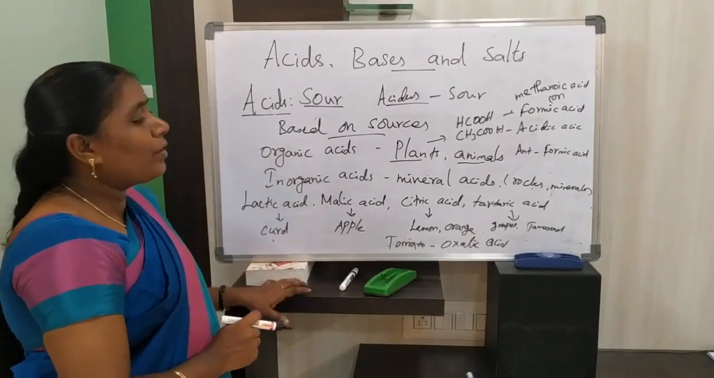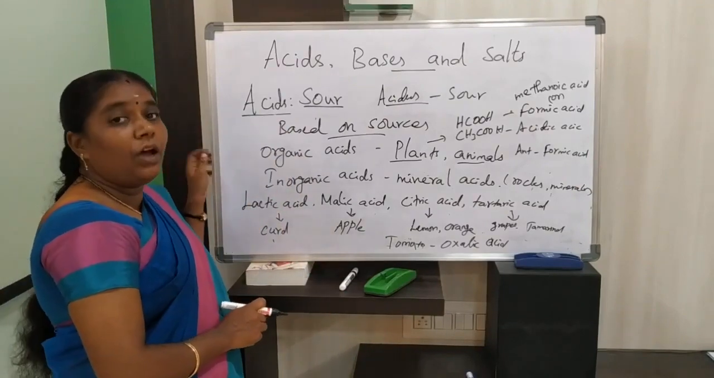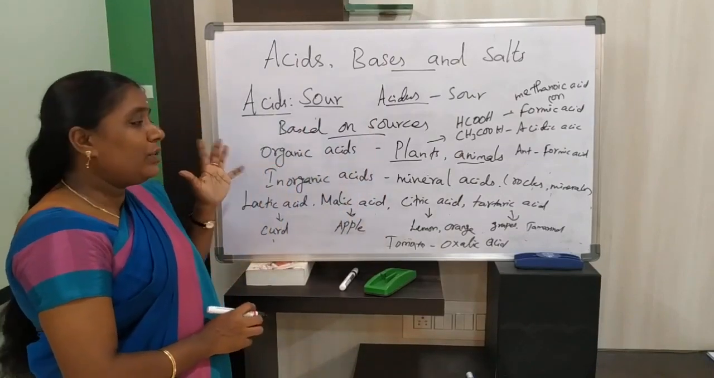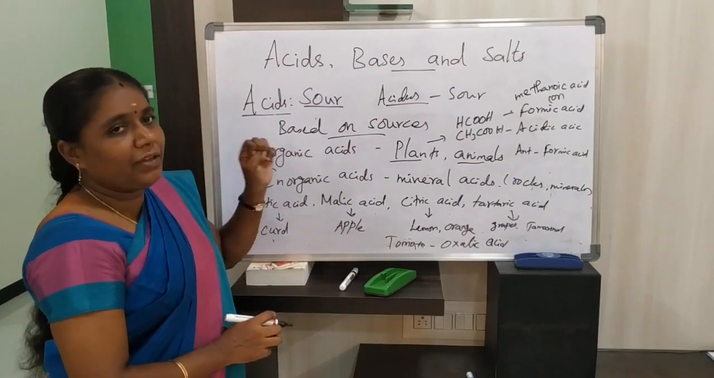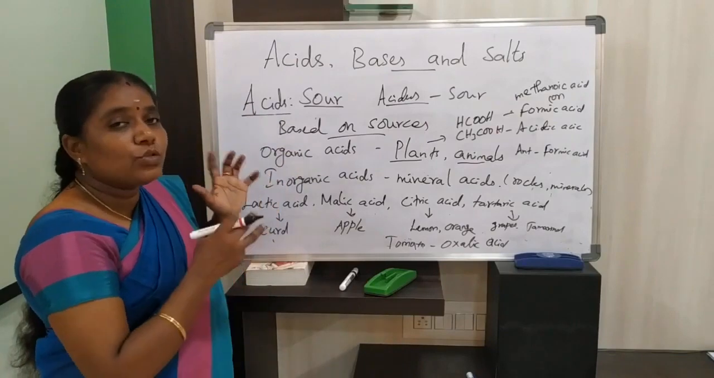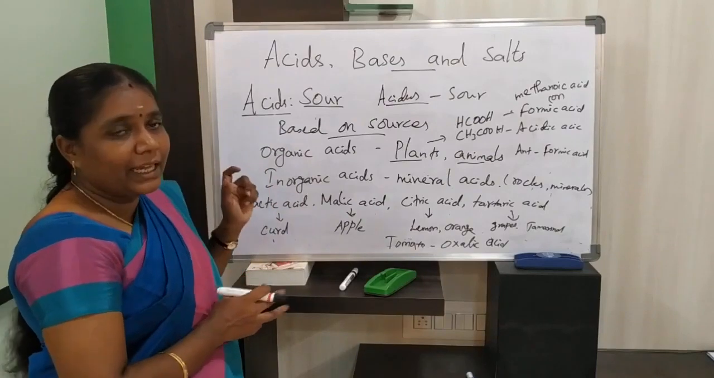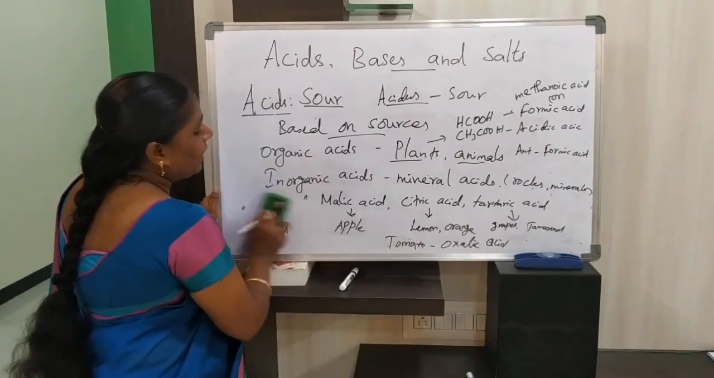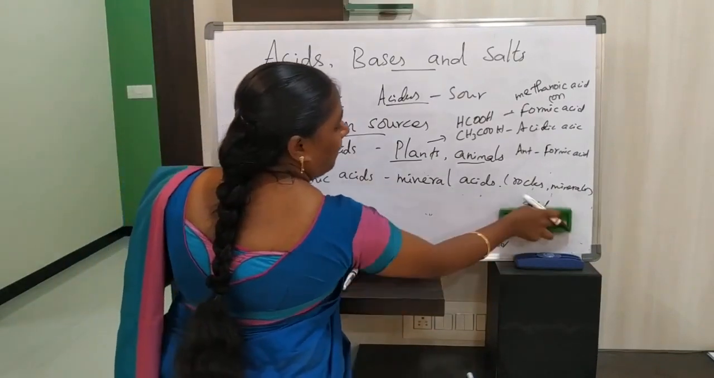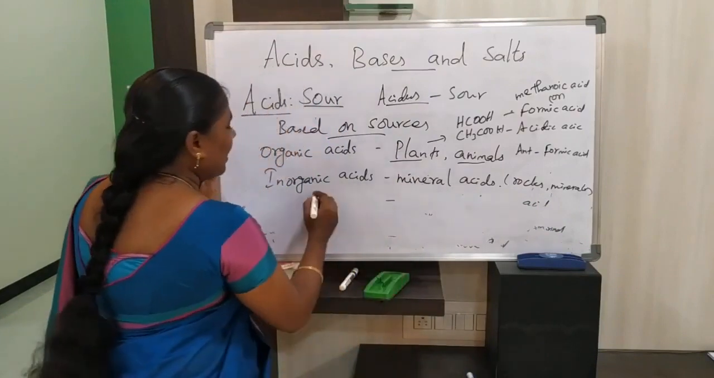Next we are going to discuss inorganic acids. Inorganic acids are generally obtained from rocks and minerals, and are also synthesized in the laboratory. So we call these mineral acids or inorganic acids. I will give you some examples of inorganic acids.